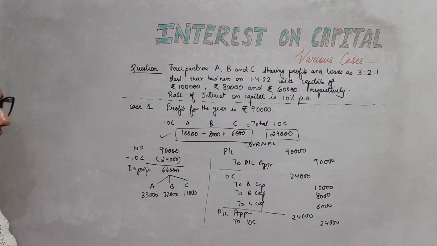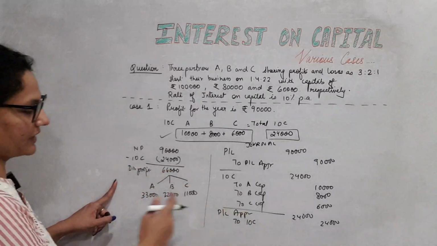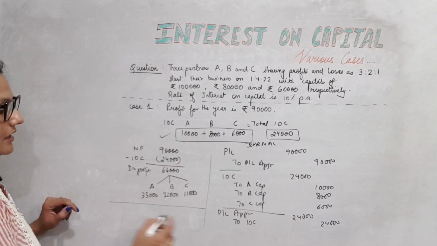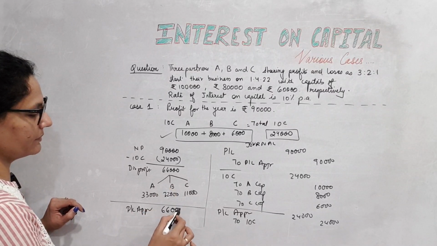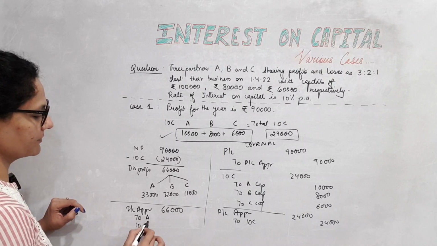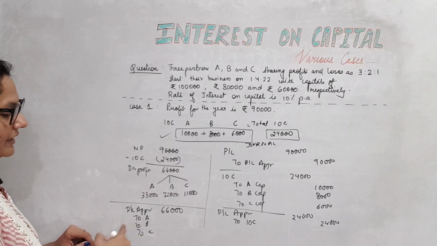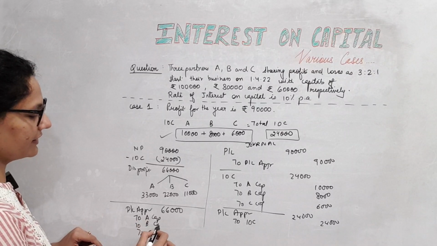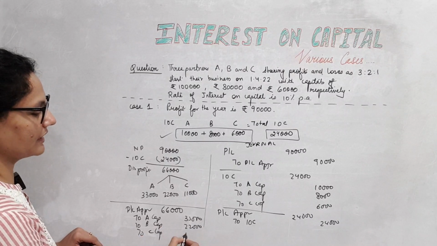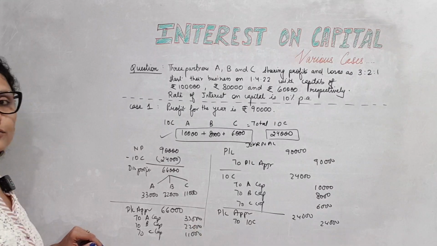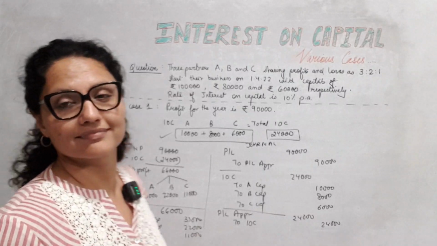Done? Then we are also supposed to pass an entry for the divisible profit. I am writing here. PL appropriation debit, the remaining 66,000 divisible profit, and it goes to A, B and C. I hope the board is visible. It's to A's capital, B's capital and C's capital: 33,000, 22,000 and 11,000. These will be all the necessary journal entries.